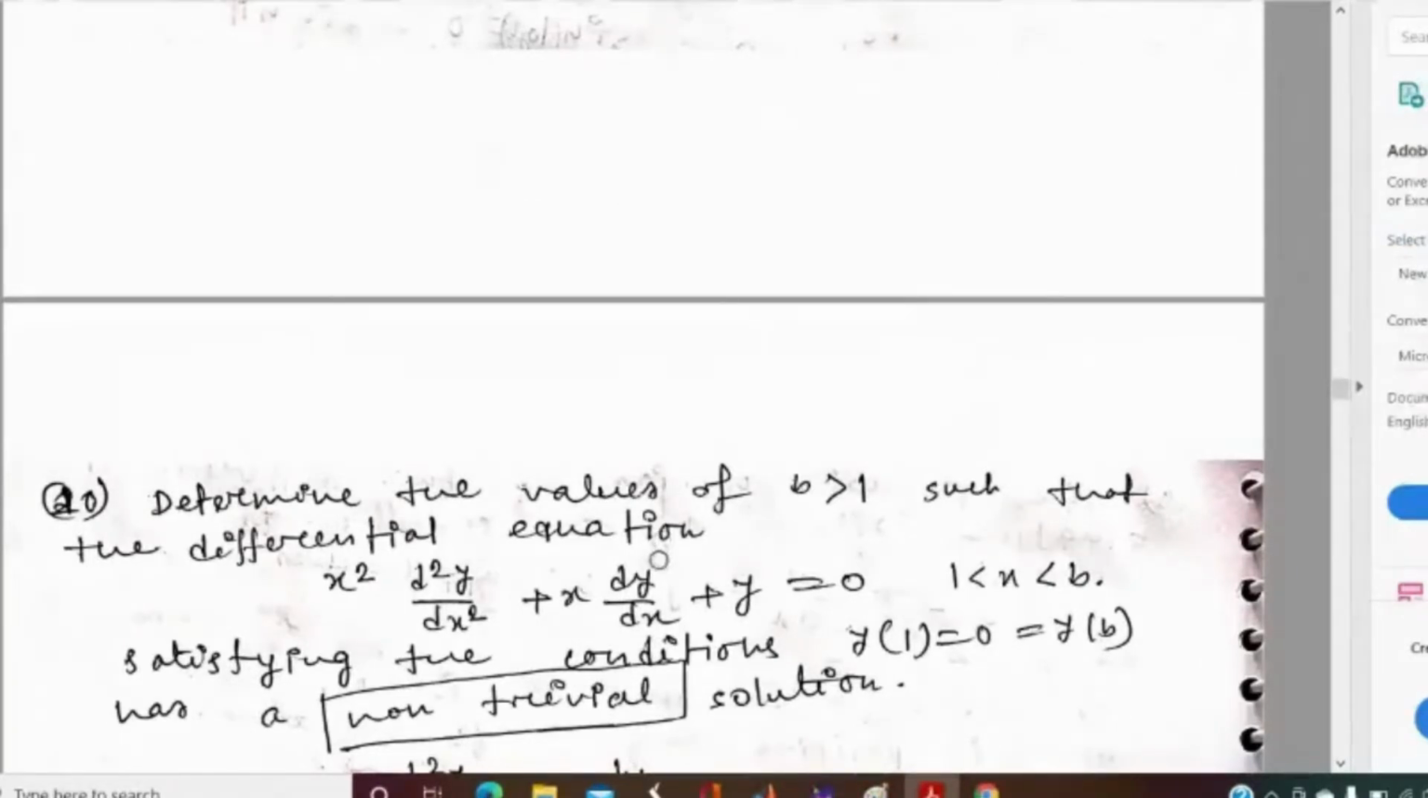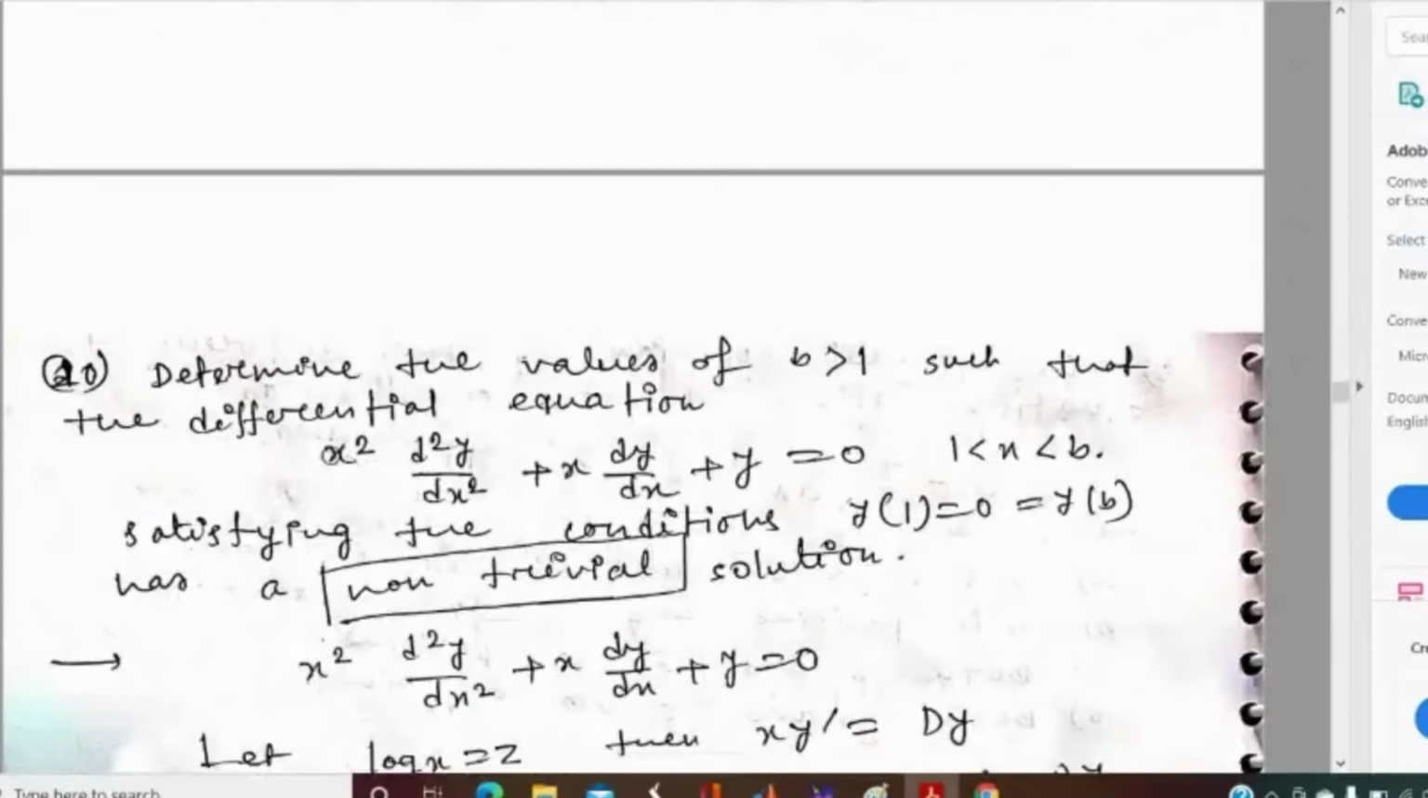Here a differential equation is given. This is the given differential equation, and they are saying that it satisfies y at 1 equal to 0 and y at b equal to 0. They are asking us to determine the value of b for which the given differential equation has a non-trivial solution.